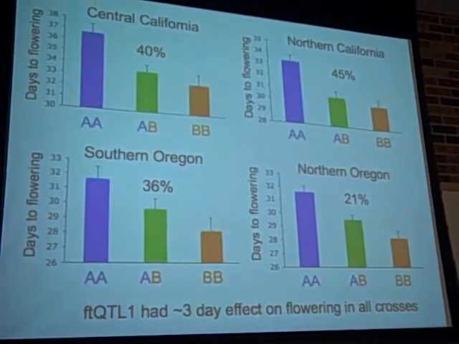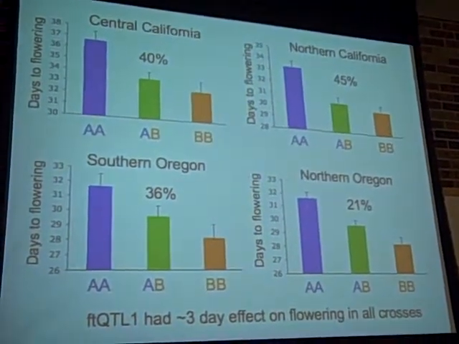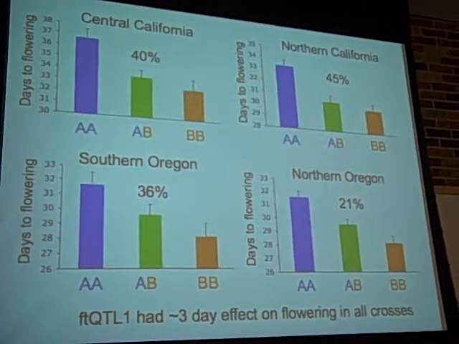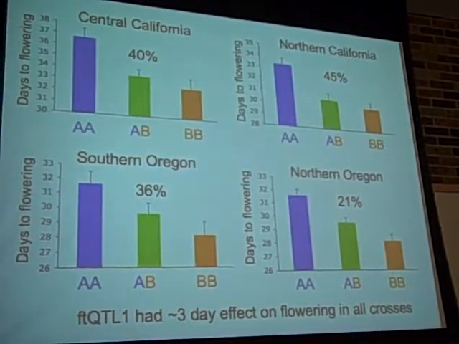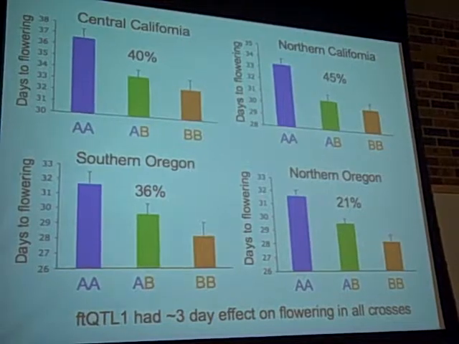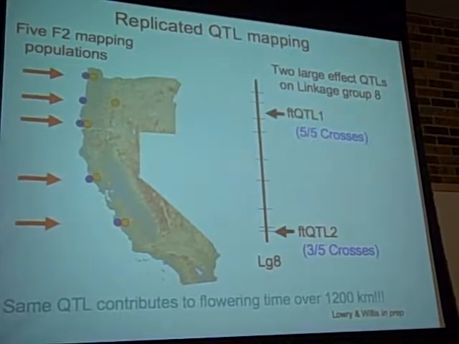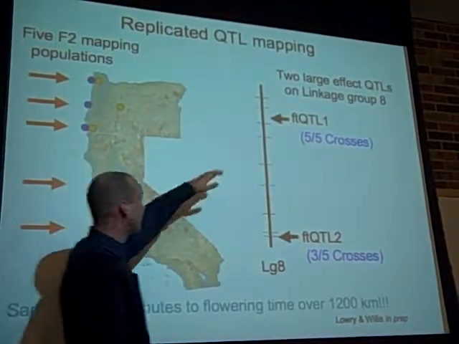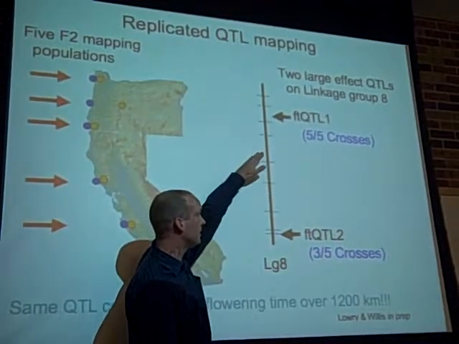And I found this in all 4 of the population crosses. So it looks like that same locus is contributing to flowering time in all of those crosses. It's separating those 2 ecotypes from each other. And overall, for that QTL, we see that in 5 out of the 5 crosses.